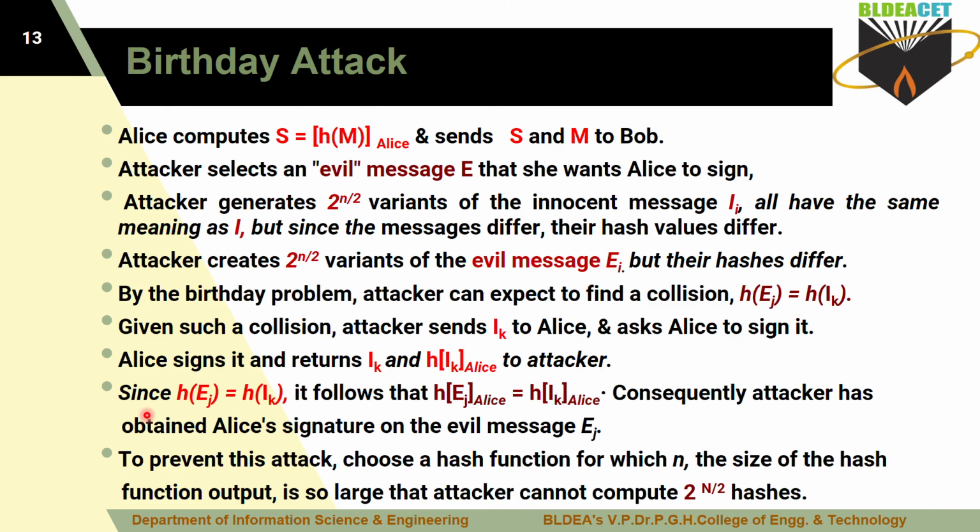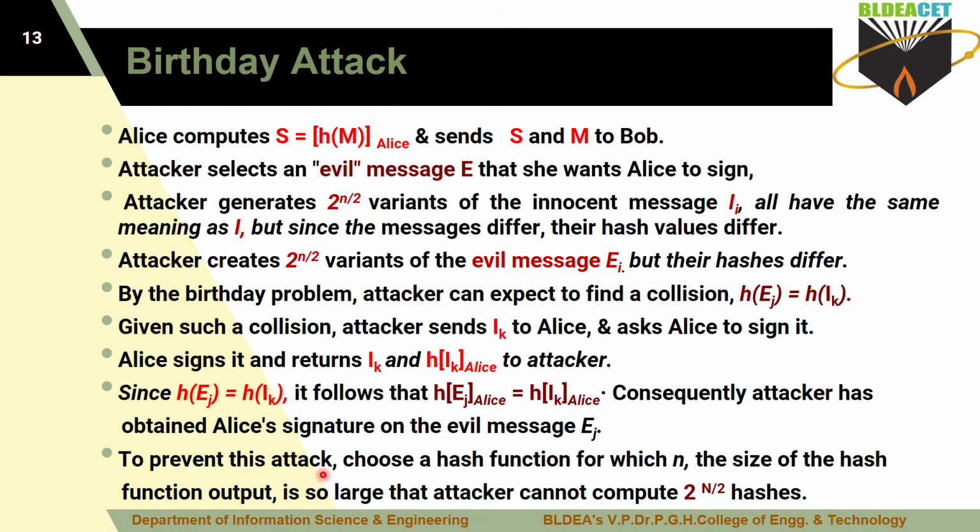Now what will the attacker do? The attacker takes the hash value of this innocent message, and the same value is there for the evil message. So with the help of the collision, the attacker retrieves Alice's signature. Consequently, the attacker has obtained Alice's signature on the evil message also. Indirectly, the evil message now has Alice's signature, because both hashes are the same and a collision has occurred. This is what we call the birthday attack.